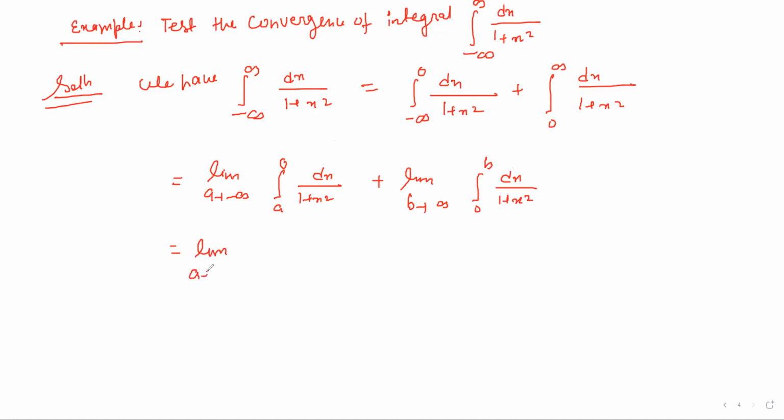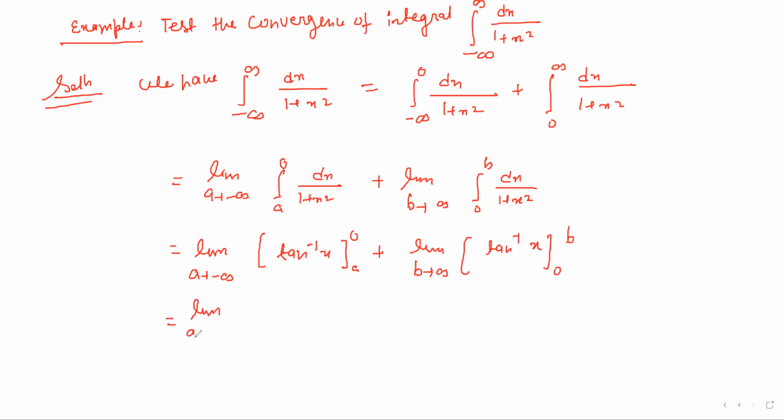So limit a tending to minus infinity of tan inverse x from a to 0, and limit b tending to infinity of tan inverse x from 0 to b.